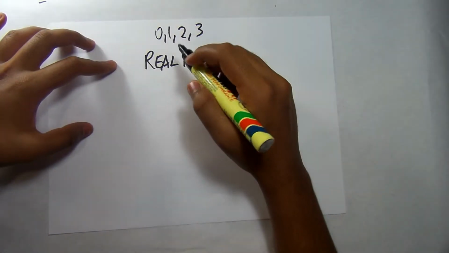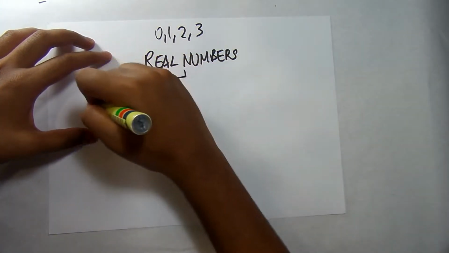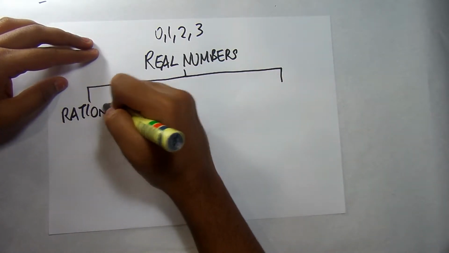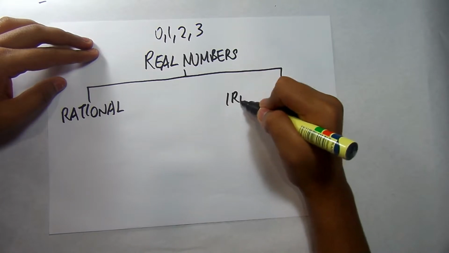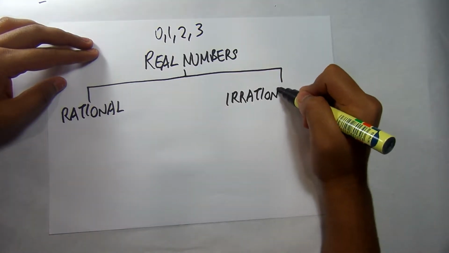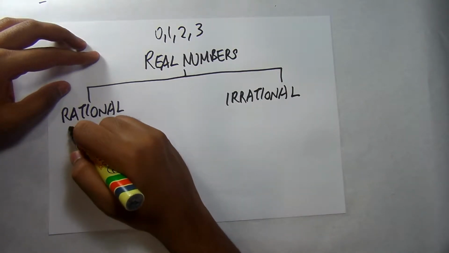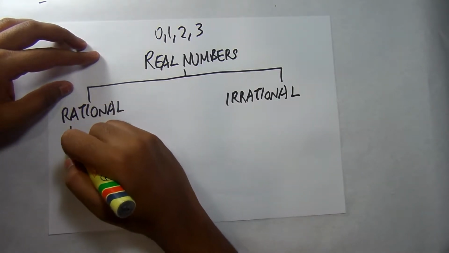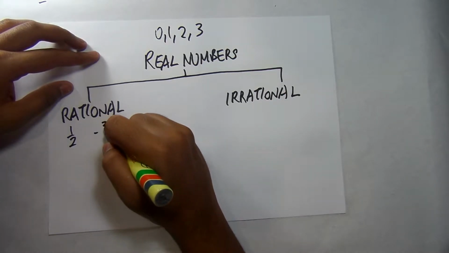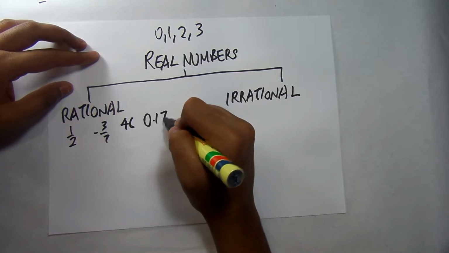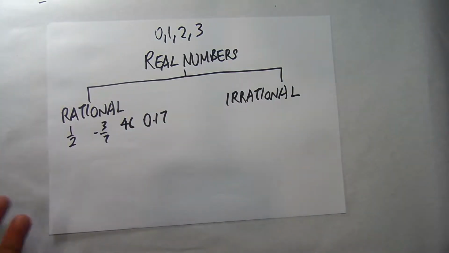So these real numbers come up into 2 different categories. Number 1 is rational, and the other one is irrational. We can go to irrational later. Let's look at rational first. Rational numbers are any number basically. We have 1 over 2, negative 3 over 7, 46, 0.17. These are all rational numbers. See, some of it are fractions, some of it are decimals, some positive, some negative. All these are rational numbers.